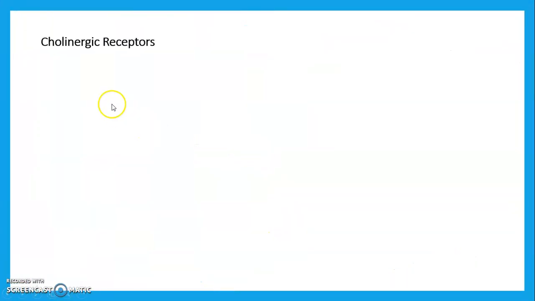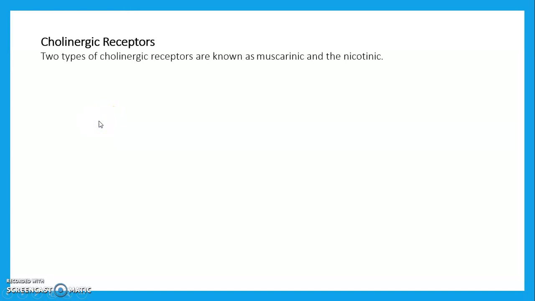Then we see some receptors associated with the sympathetic and parasympathetic nervous systems. First of all, the cholinergic receptors. These are associated with parasympathetic stimulation.